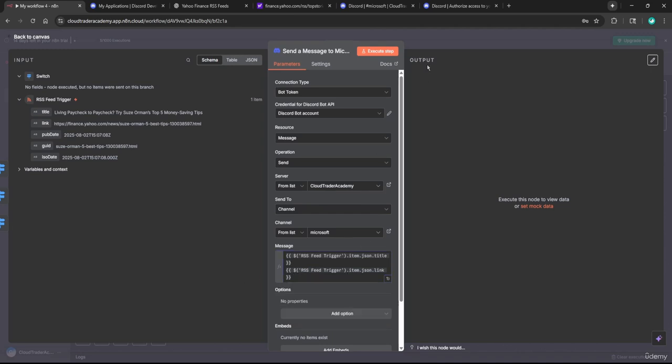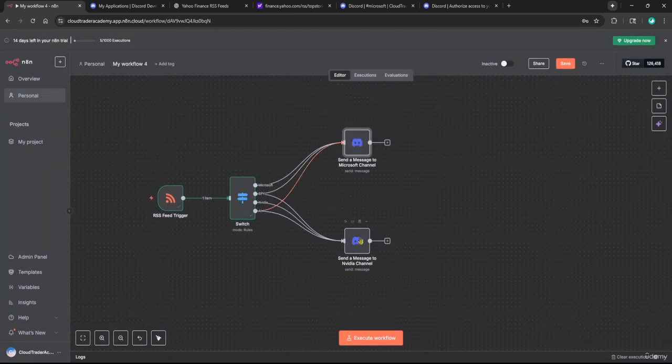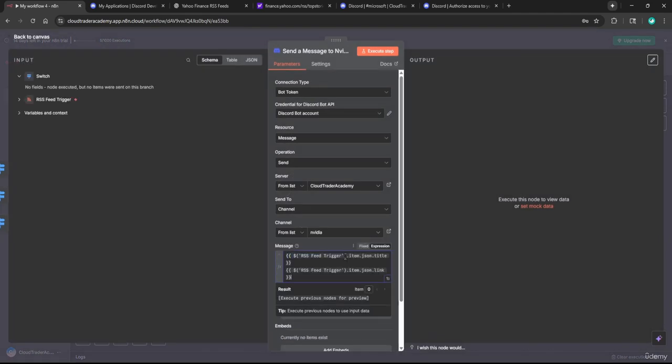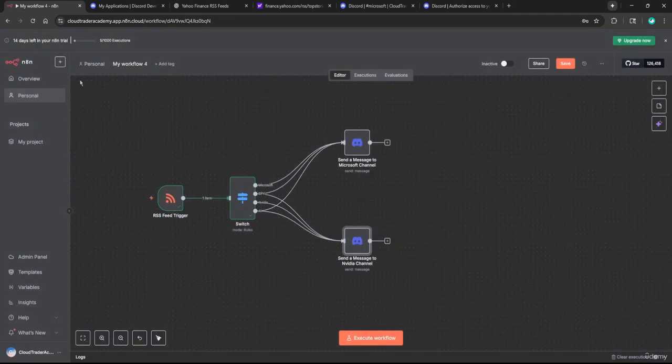Now, unfortunately, if I execute this, nothing's going to happen because this is coming from data that doesn't meet our use case. So what I'm going to do now is press Control A to highlight this, copy, head back to Canvas, head down to our Discord channel down here, and update this as well. There we go. Let's head back to Canvas. And I really want to see what this looks like.